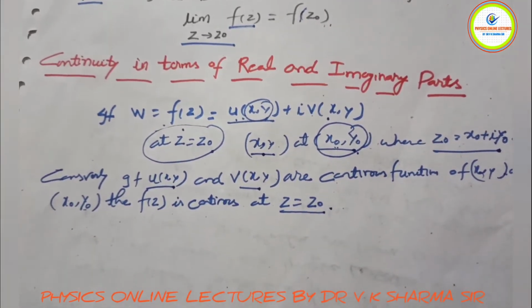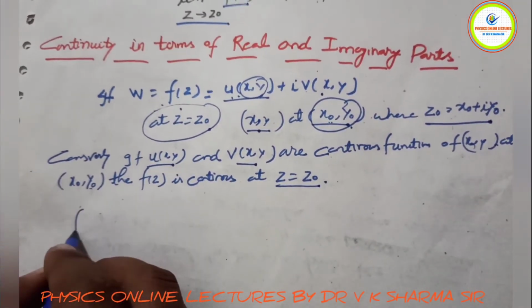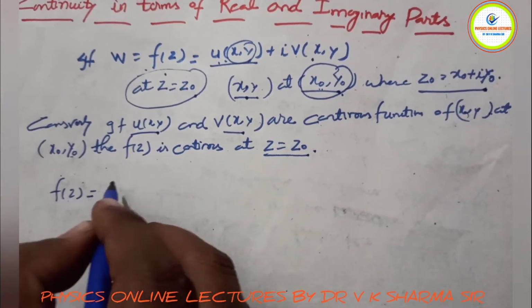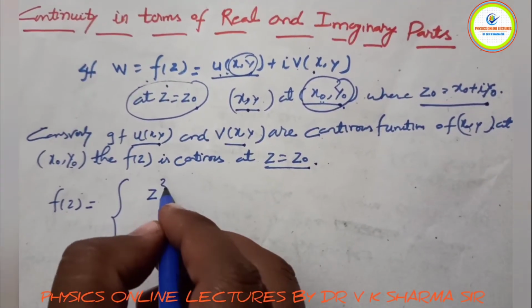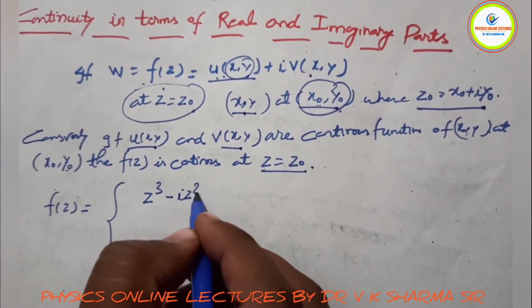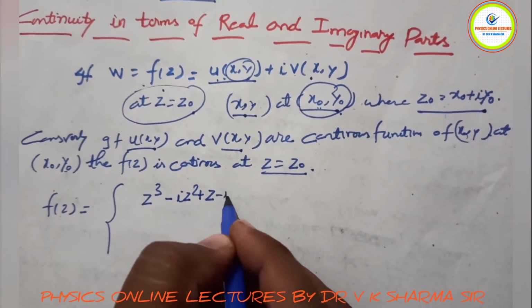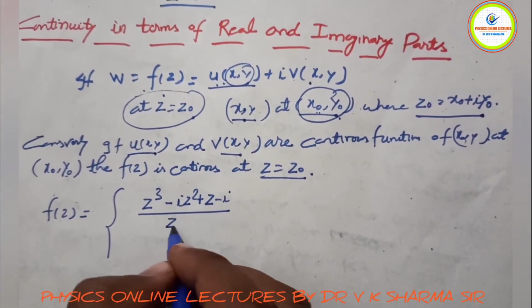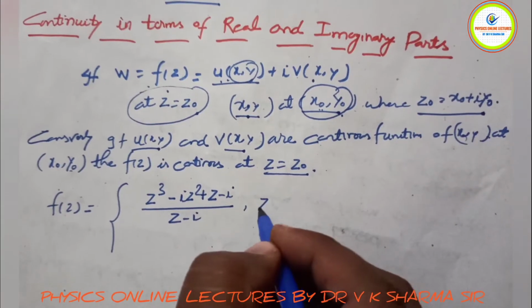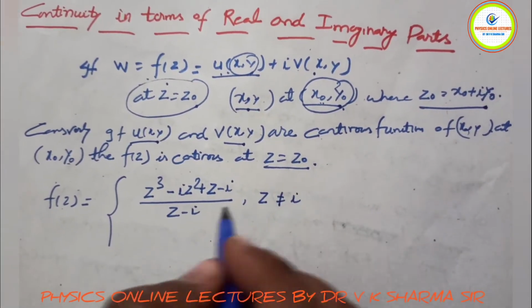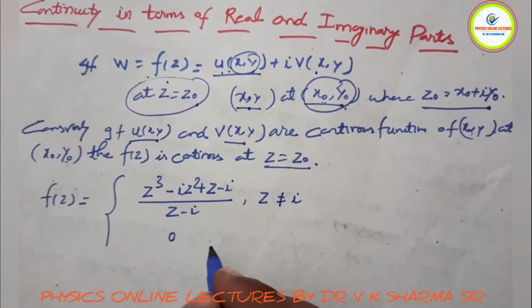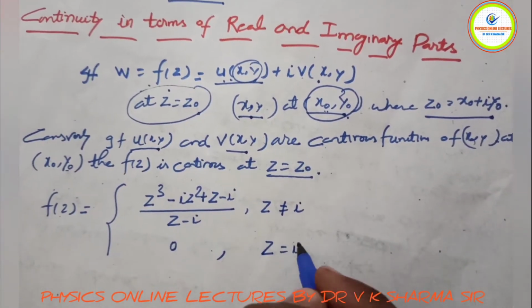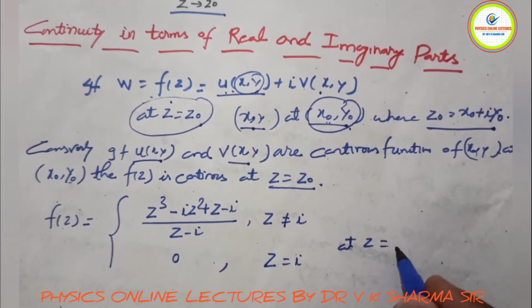For example, let us take a simple example, then it will be much clearer. Suppose we have a function represented as (z cubed minus i z squared plus z minus i) divided by (z minus i), for z not equal to i, and this is 0 at z equals i.